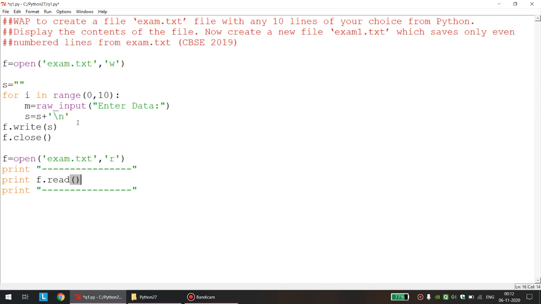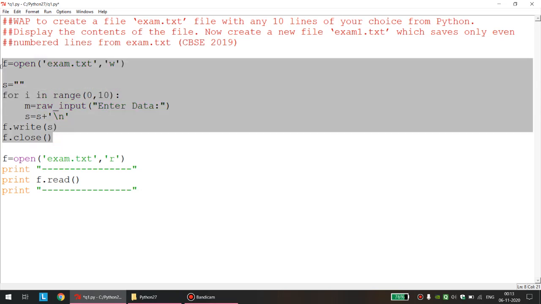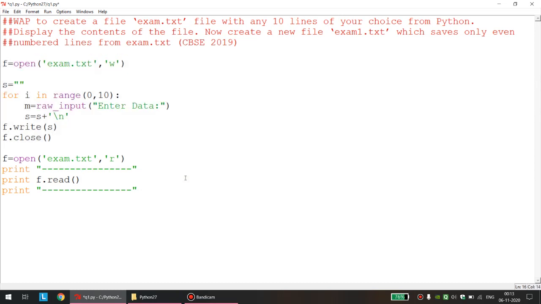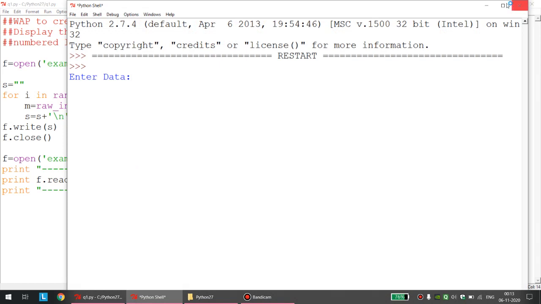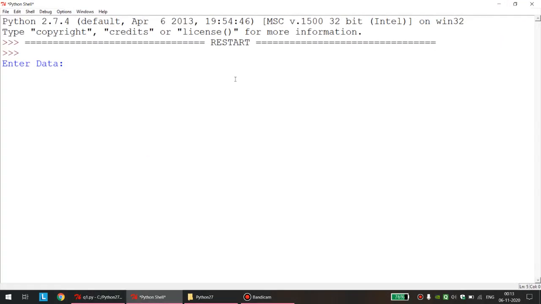And students, there are so many lines, there are 10 lines. So I think what I will do is execute this program once only. I will enter some proper data, and then I can comment out this part. So every time I run the file, I need not enter 10 lines again and again. I hope you understand what I mean to say. Okay, so let us run it. We will maximize this. Enter data.